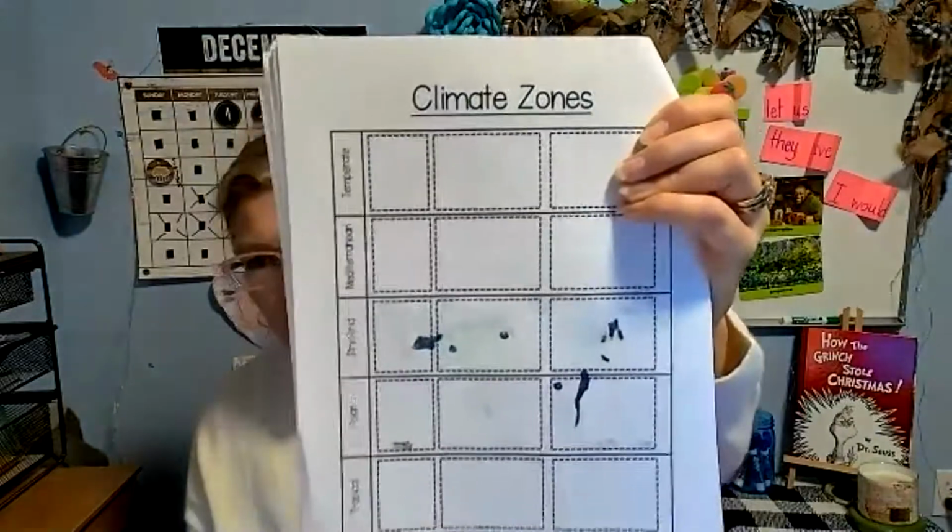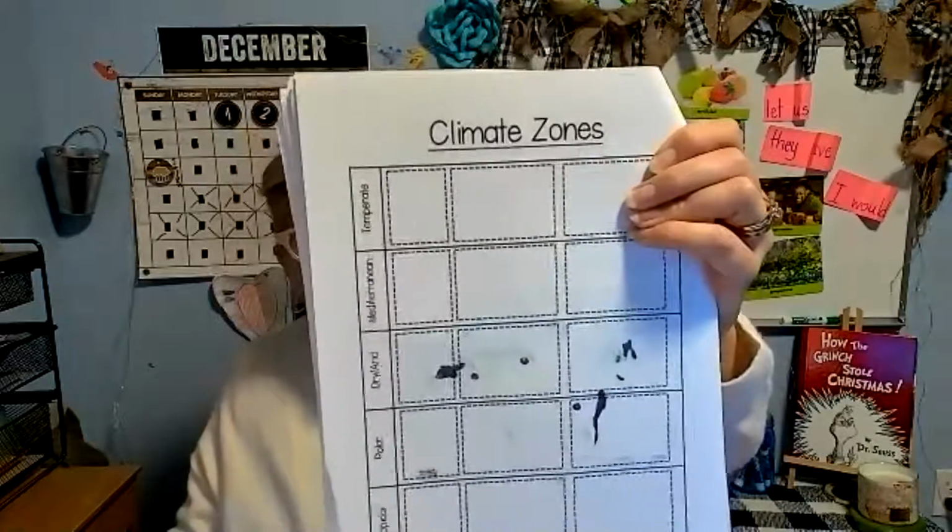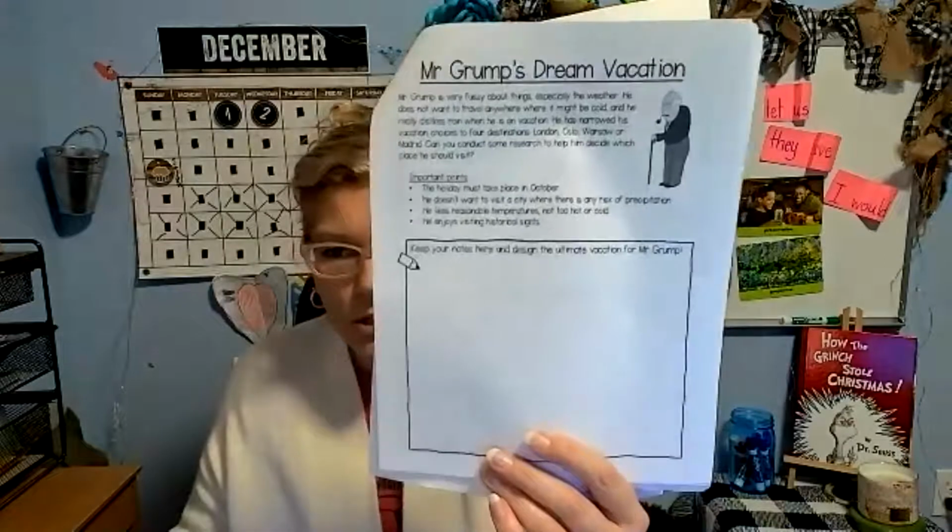And then the next page, we are not going to do the climate zones. You can cross that off or just leave that alone. But actually the next page reads Mr. Grump's Dream Vacation. So let's just wrap up this lesson by doing Mr. Grump's dream vacation. Mr. Grump is very fussy about things, especially the weather. He does not want to travel anywhere where it might be cold. And he really dislikes rain when he is on vacation.